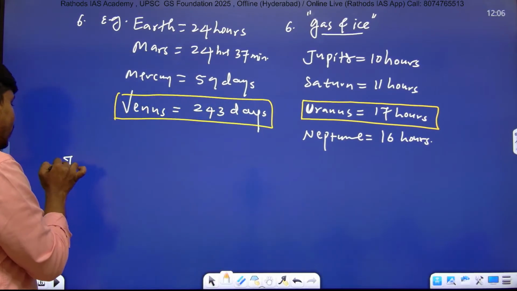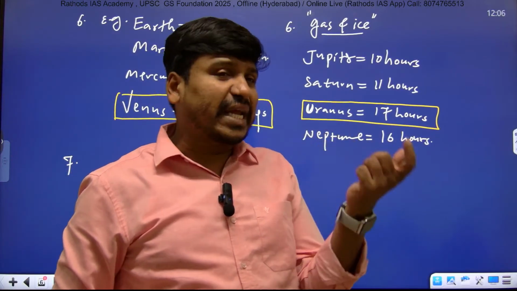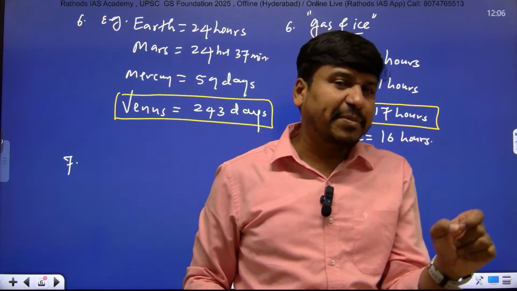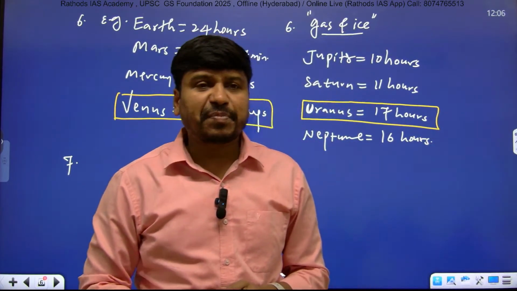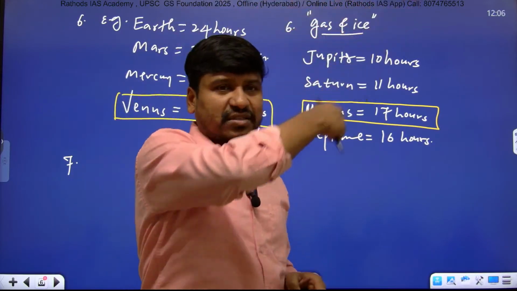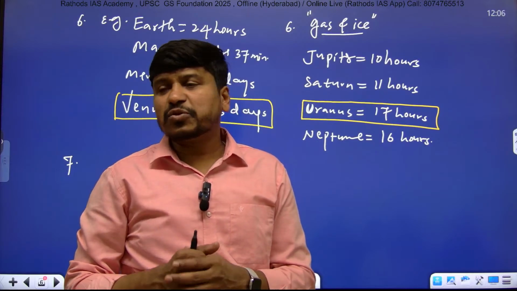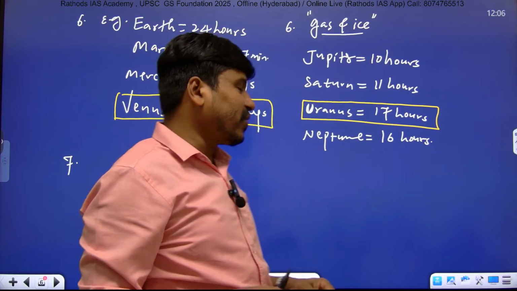Listen. When you compare the revolution time period, which planets take more time to complete one revolution? Inner planets or outer planets? One revolution meaning one complete circle around the sun. Yes, outer planets take more time to complete one revolution, because they are very far from the sun.